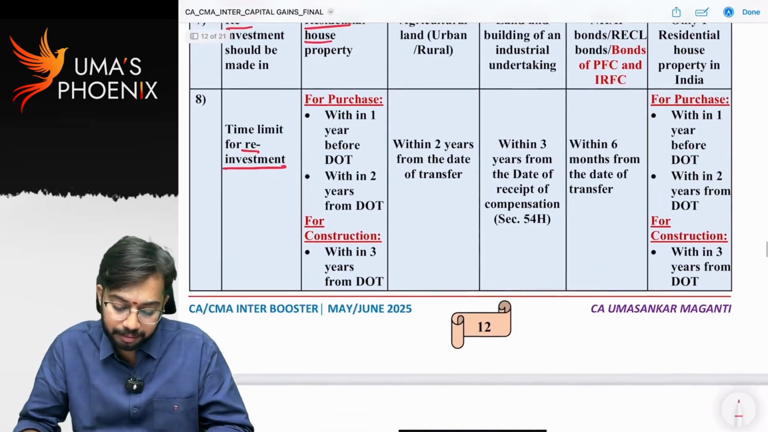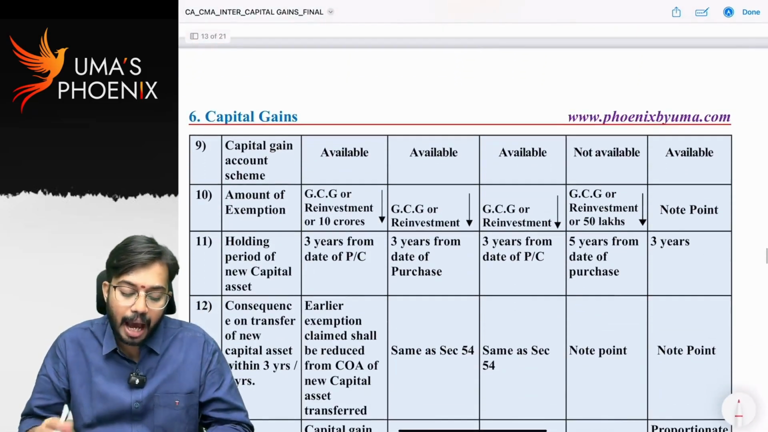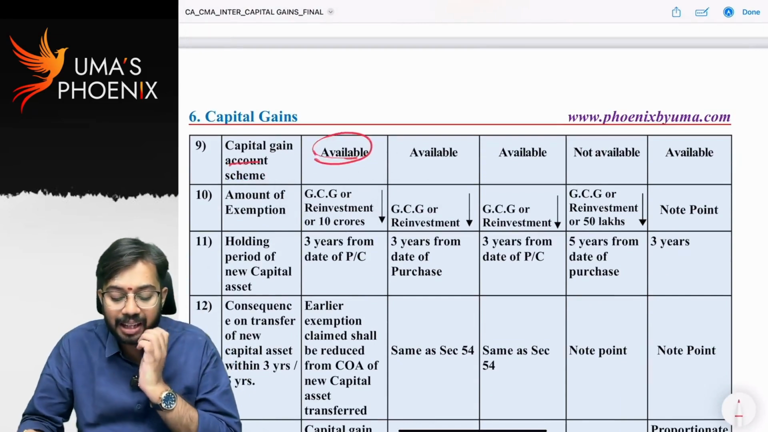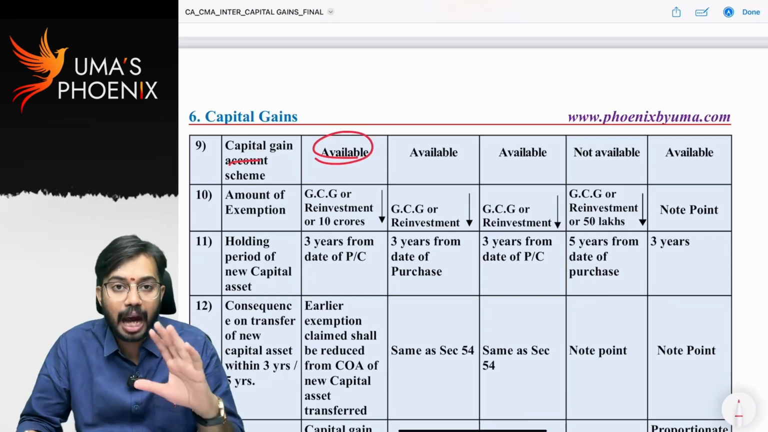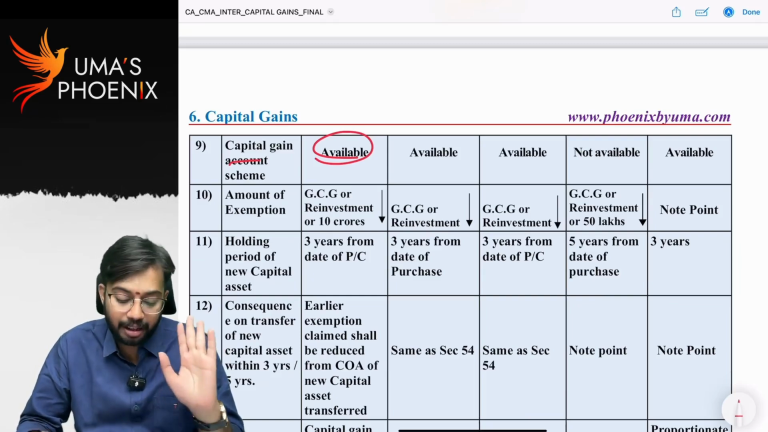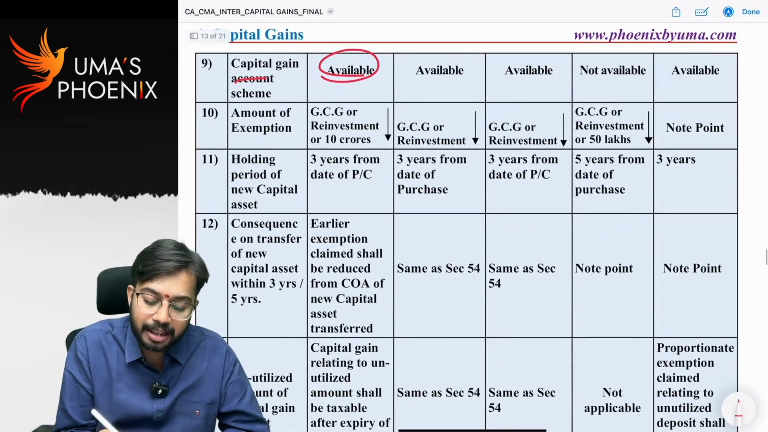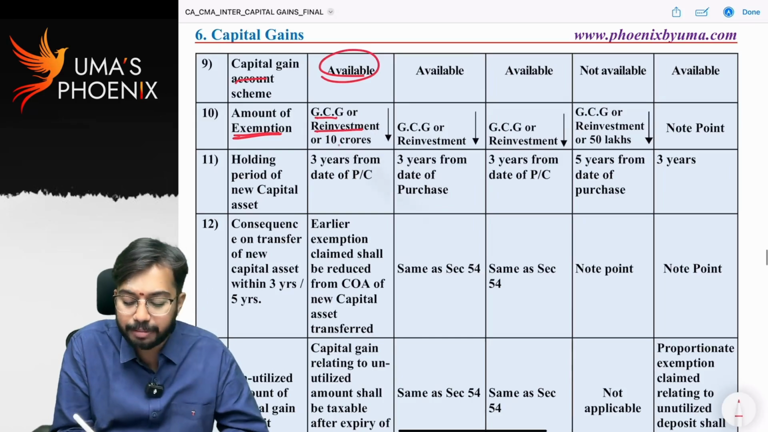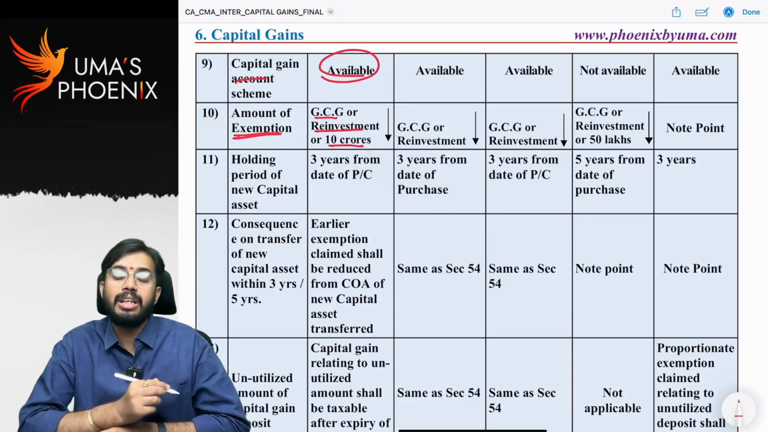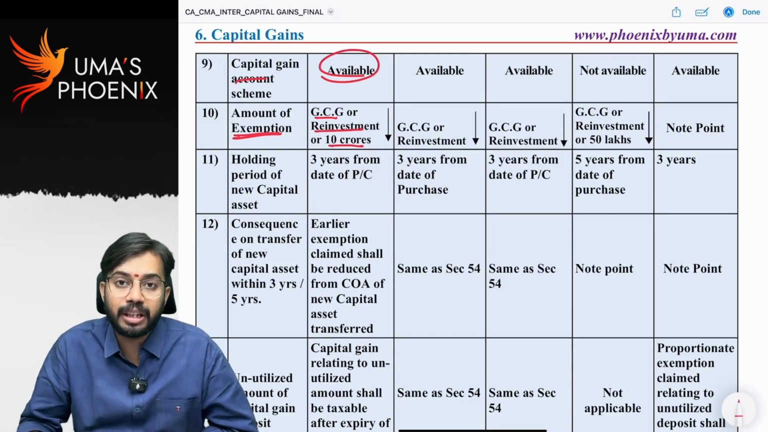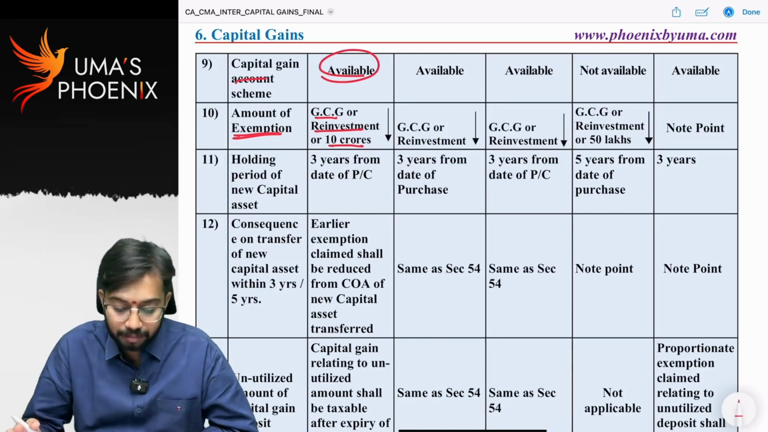Is it clear? Next, capital gains account scheme. Whether capital gains deposit scheme is available? Yes, available. I will explain about capital gains account scheme after 2 to 3 minutes. Wait. How much is the exemption that is allowed? Exemption is equal to gross capital gain or reinvestment or 10 crores, whichever is lower. That means maximum exemption allowed under section 54 is equal to 10 crores.